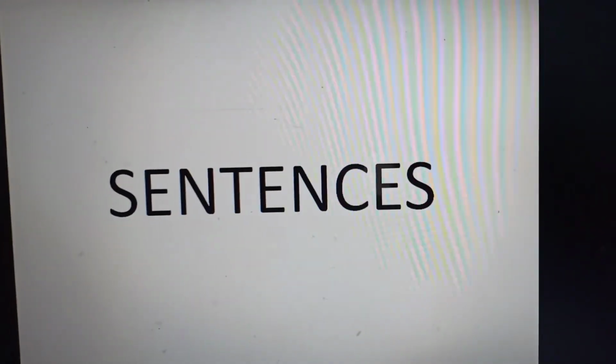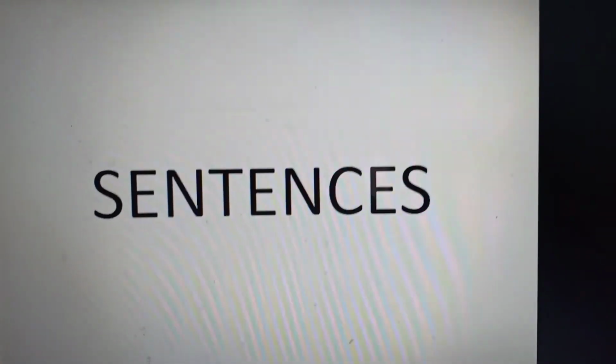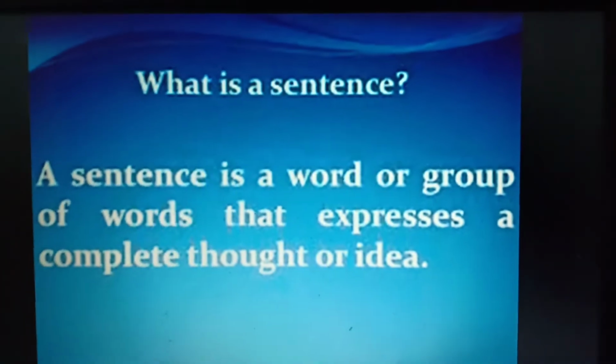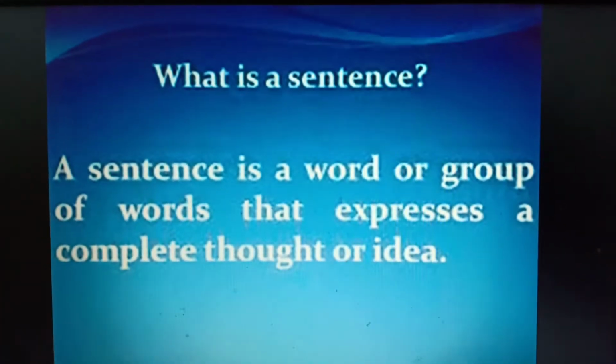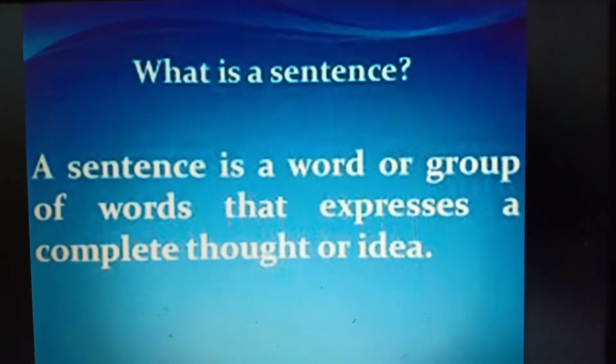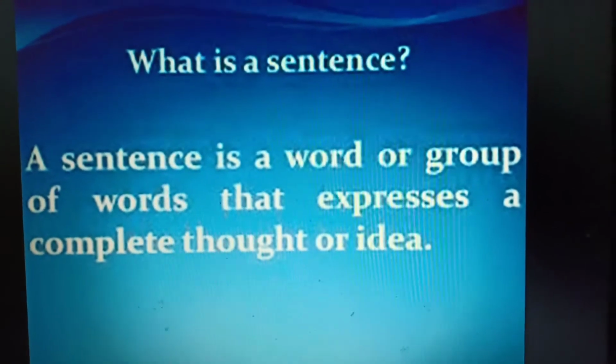Good afternoon, class. Today we are going to study the topic sentences. Now, if we go to the definition of sentence, a sentence is a word or group of words that expresses a complete thought or idea.